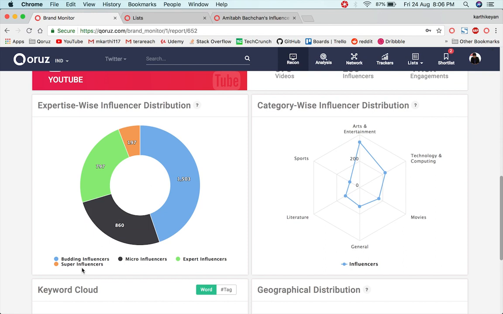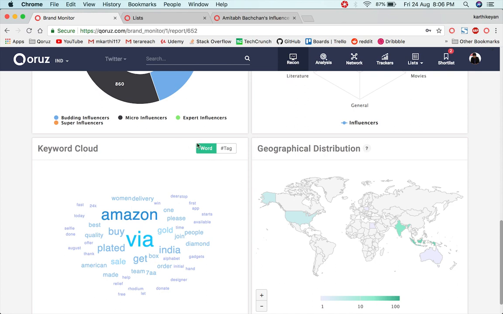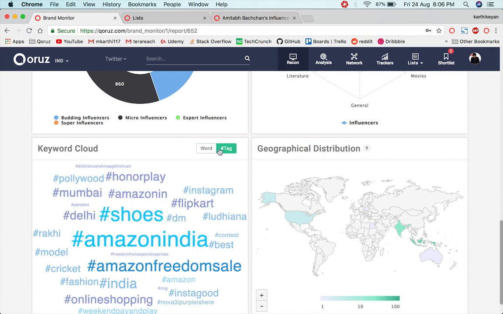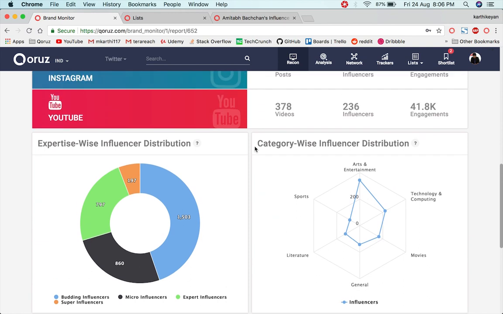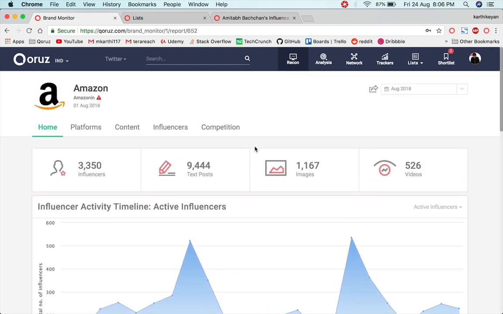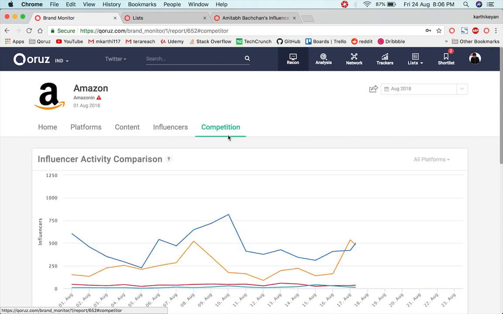As I told you earlier, this categorization into super, micro, expert is done purely based on the Chorus scoring. And then we have category wise distribution, which will give me an idea about the key categories of influencers mentioning Amazon, along with the keyword and hashtag cloud, which shows the most mentioned words along with the keyword Amazon, which is being tracked here. All these insights, as you see, pertain to a particular brand, and the key application of brand monitor lies in the competition, where we put all the competitors into the insights as well.